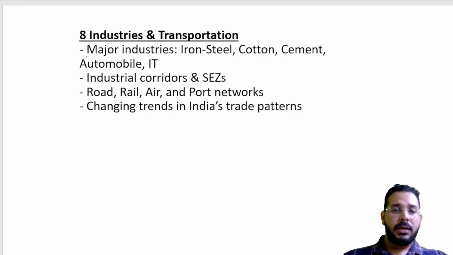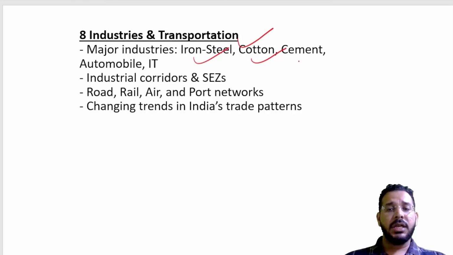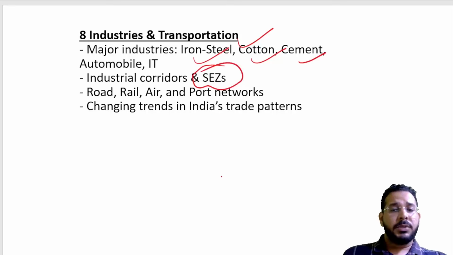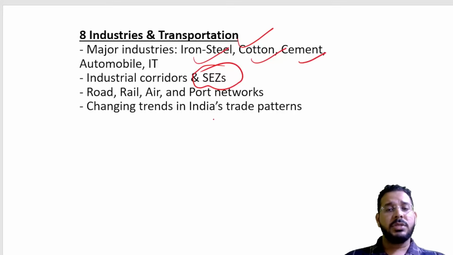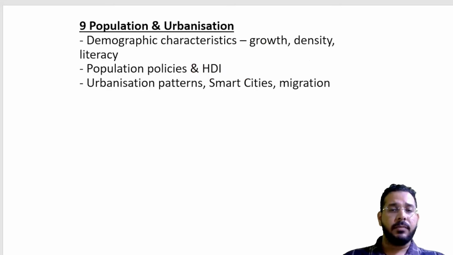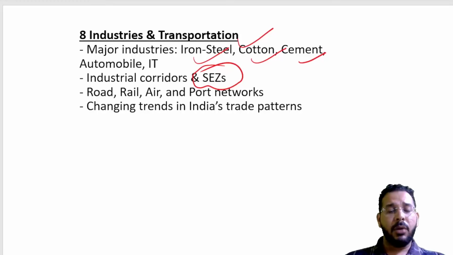Then we study industries such as iron industry, cotton industry, steel industry, cement industry, concepts such as special economic zones, roadways, railways, all those things we study in transport and communication. Different waterways, important national highways, important centers of railways.